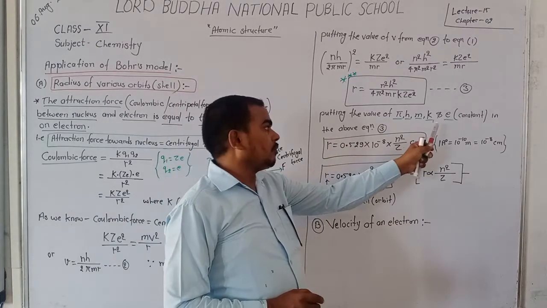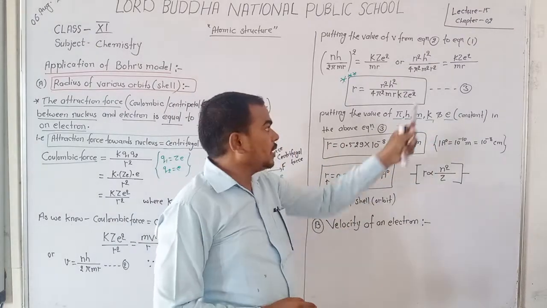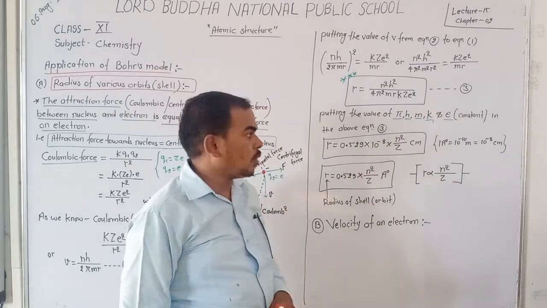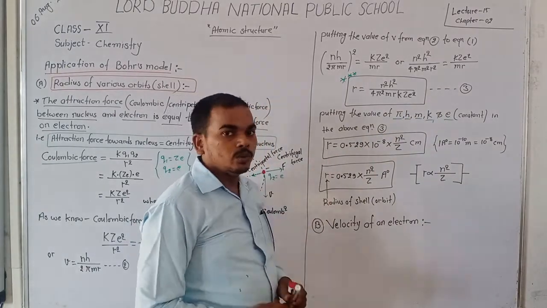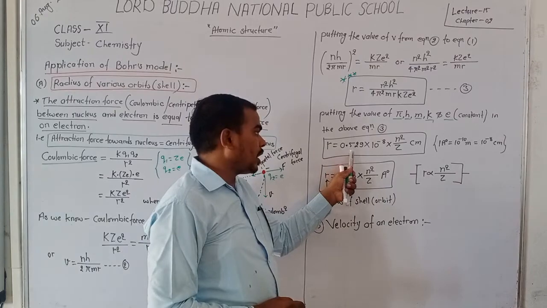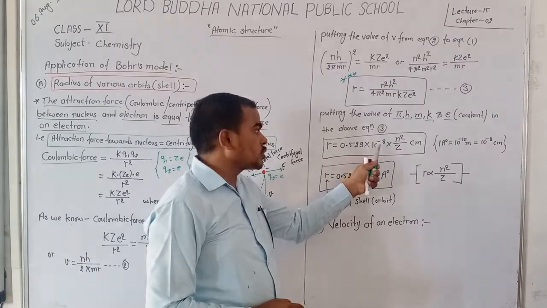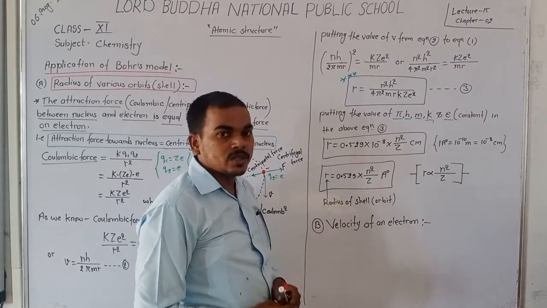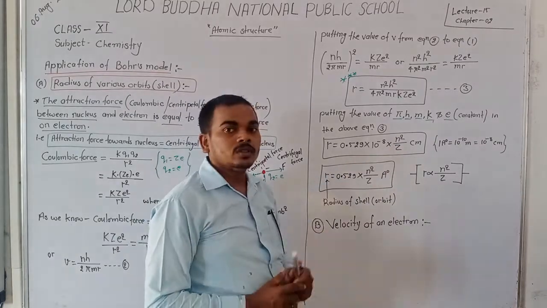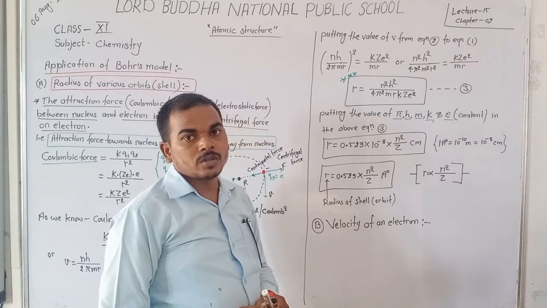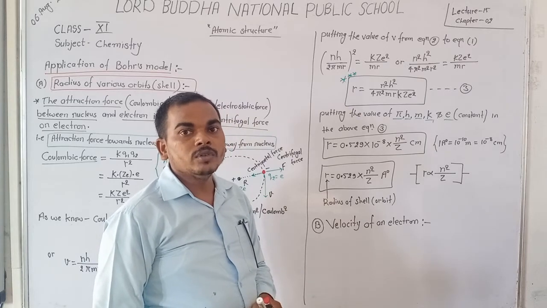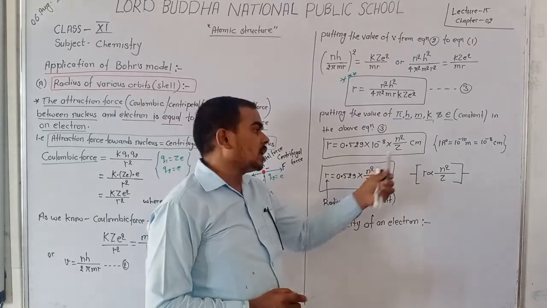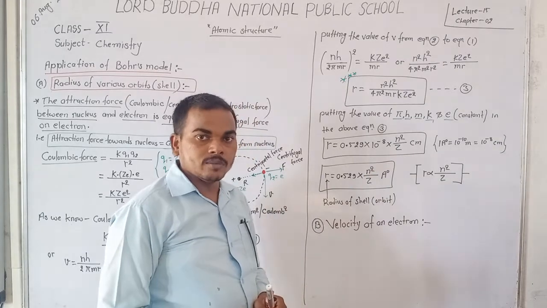After putting the values of these constants in the third equation, we obtain r equal to 0.529 into 10 raised to the power minus 8 into n square upon Z. Here n is the number of the orbit, number of the shell, and Z is the atomic number of the atom.